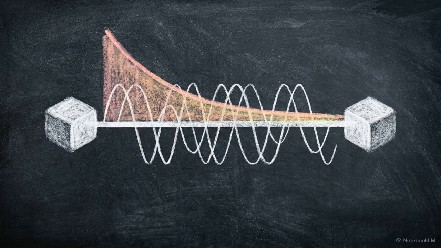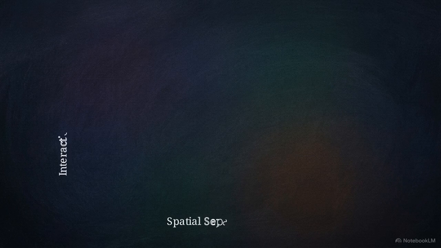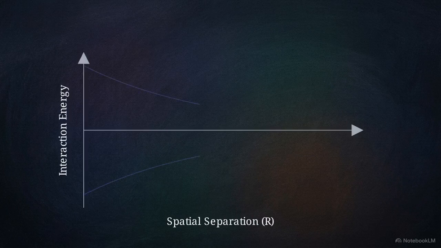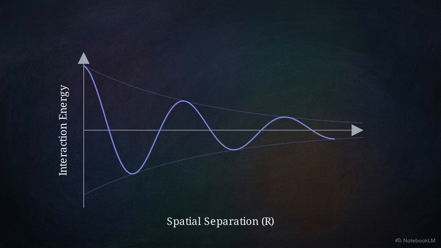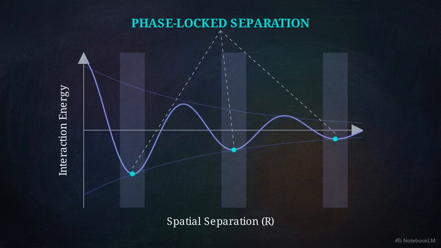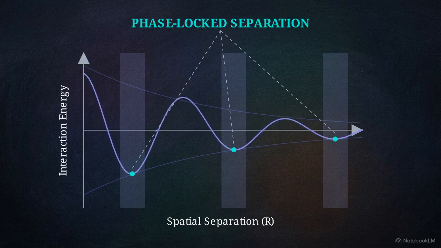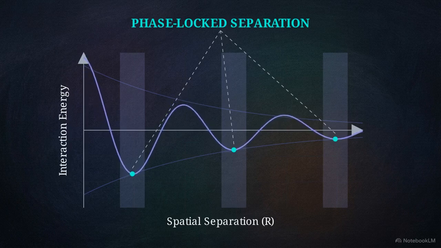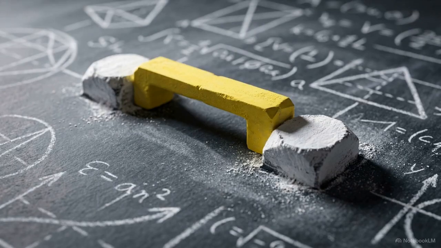We can test the long-run stability of a pairing by combining corridor decay with the oscillating requirements of the phase constraint. This graph plots interaction energy against spatial separation. As we pull the cores apart, the resulting energy does not decline in a straight line. Instead, the interaction fluctuates, creating a series of peaks and valleys across the corridor. Stability is localized at these specific minima points, where the phase relation rests at exactly 0 or pi. These windows represent the phenomenon of phase locking.